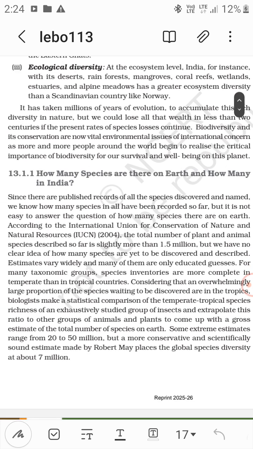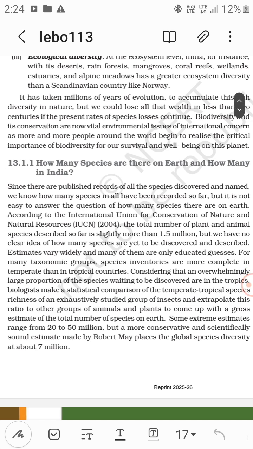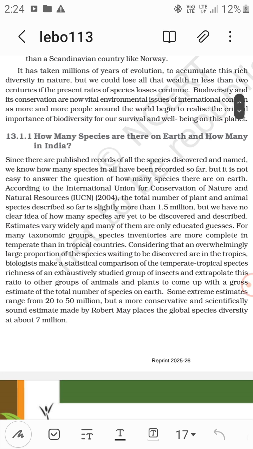So how many species are there on Earth and how many in India? According to the International Union for Conservation of Nature and Natural Resources, IUCN, in 2004, the total number of plant and animal species described so far is slightly more than 1.5 million, but we have no clear idea of how many species are yet to be discovered and described.